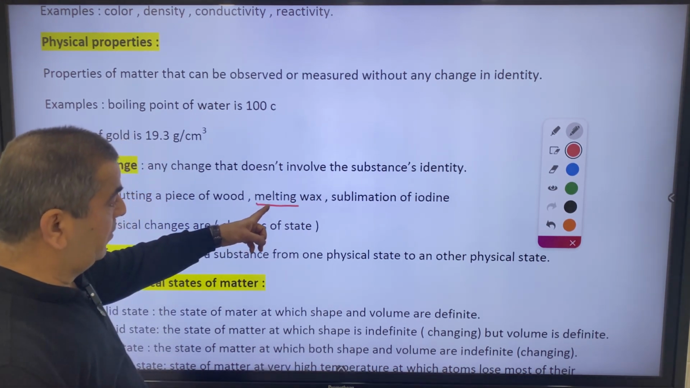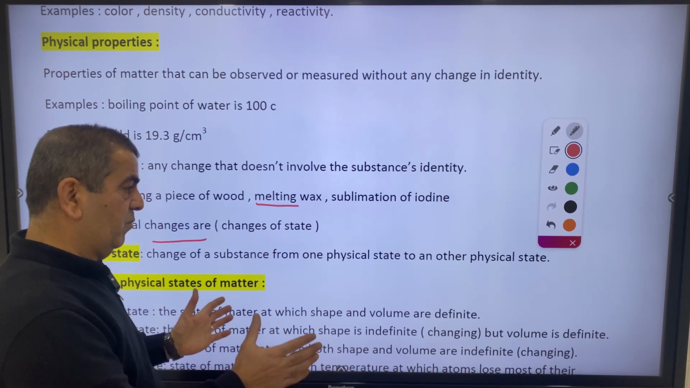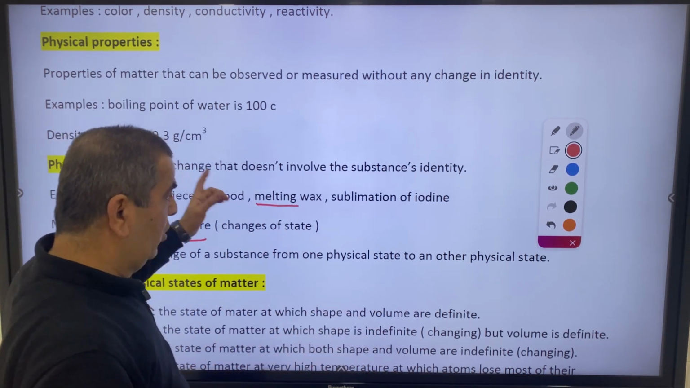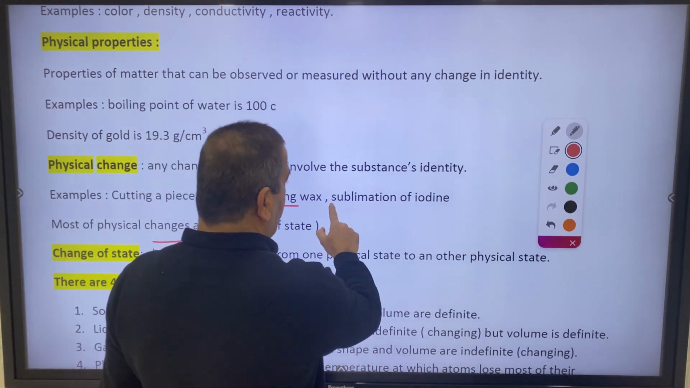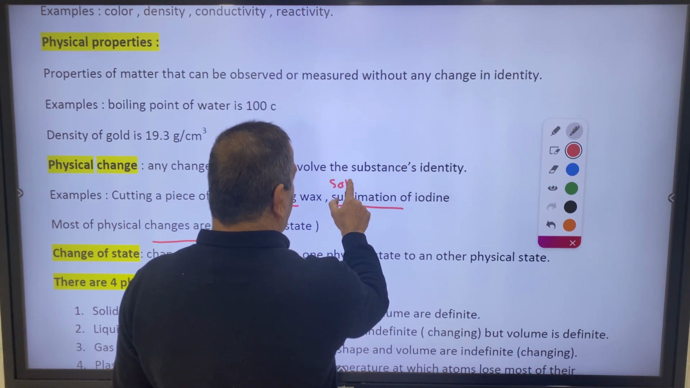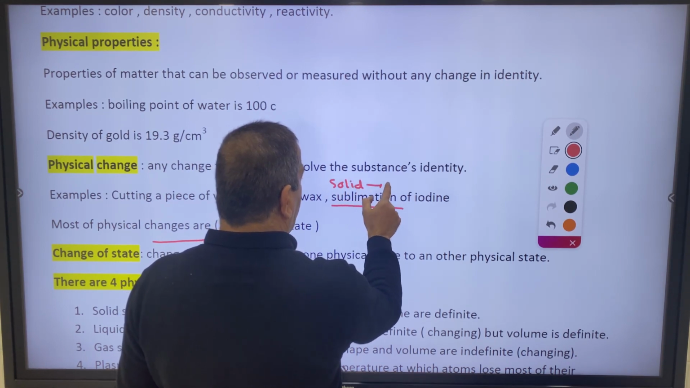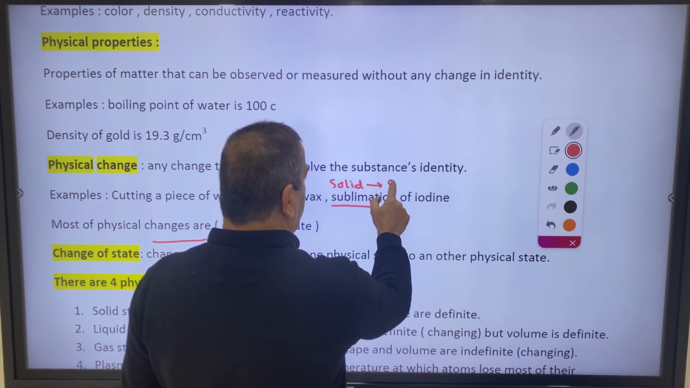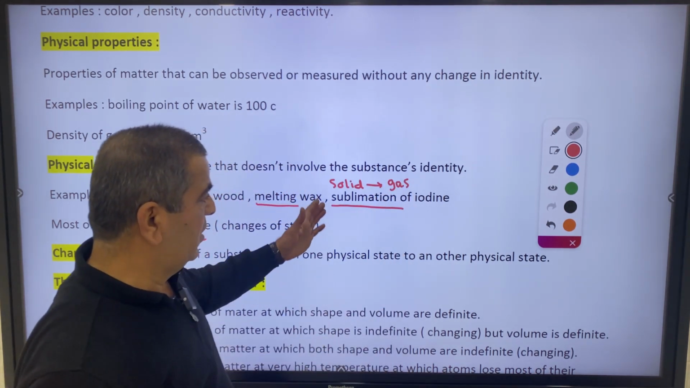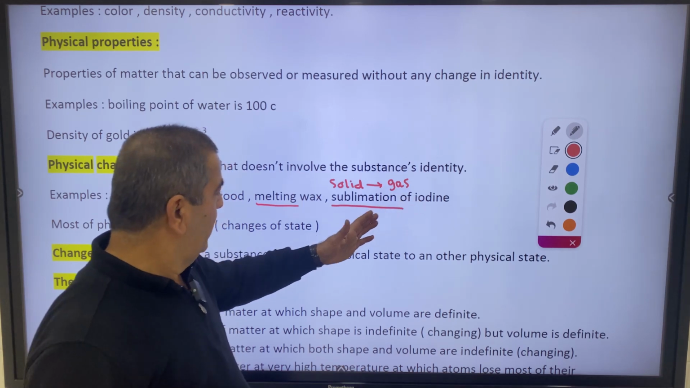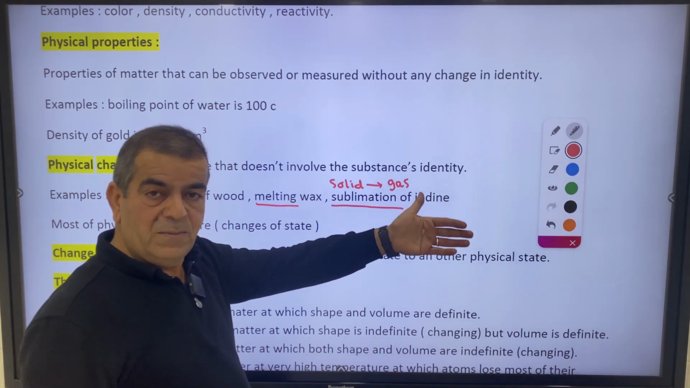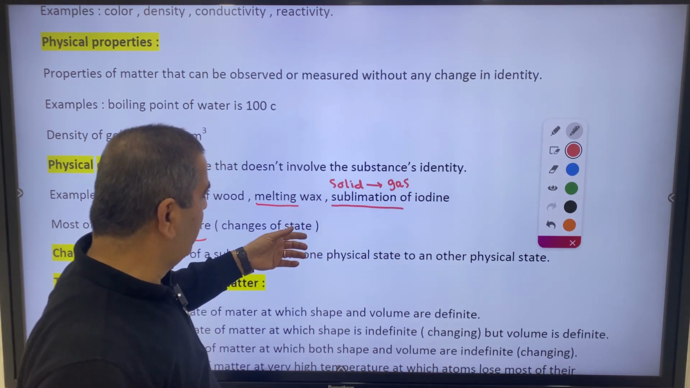But melting, because it is only a change of state, from solid to liquid, is a physical property. Also sublimation of iodine. We said sublimation is directly from solid to what? To gas. From solid to gas. Iodine is iodine whether it is solid or gas. Wax is wax if it is solid or liquid or even gas, despite it's a little bit hard to convert